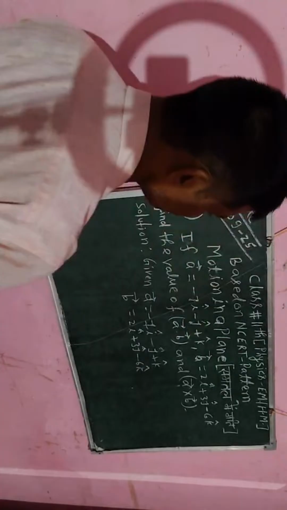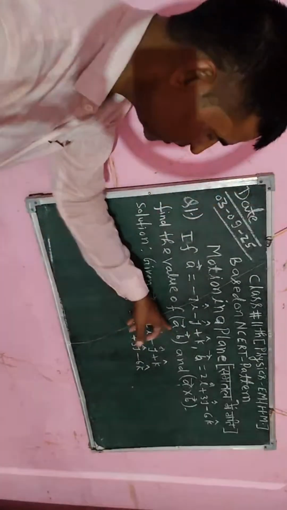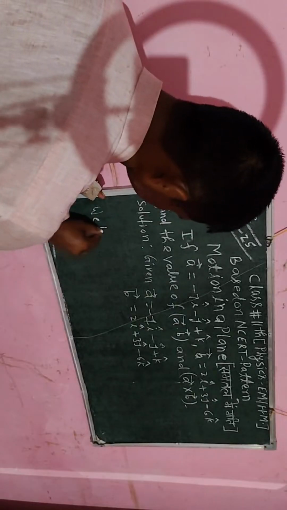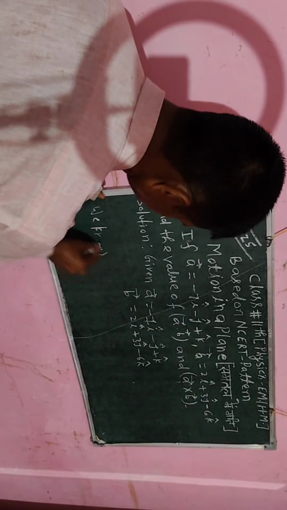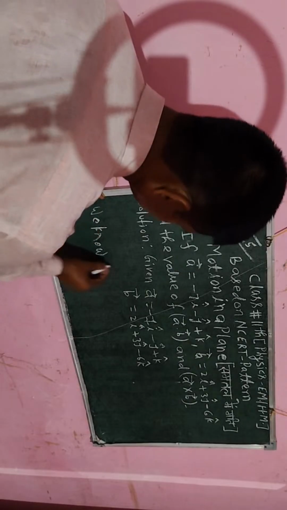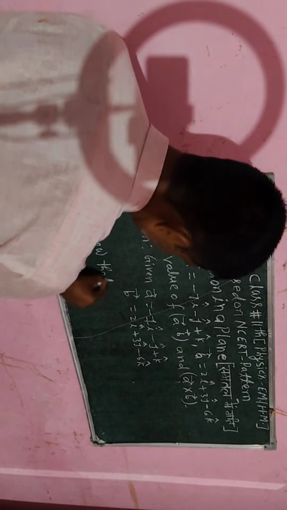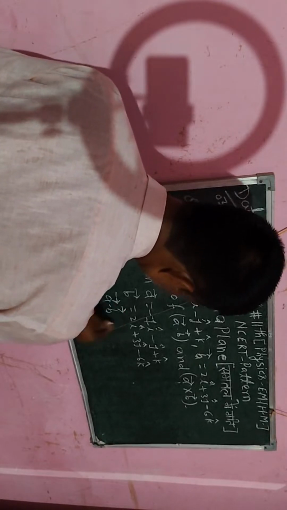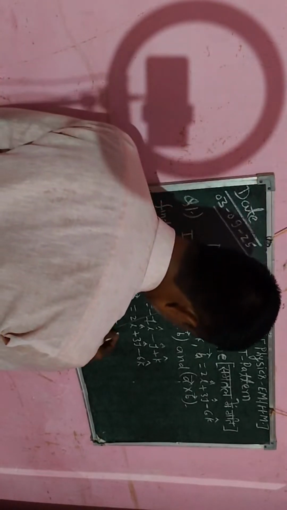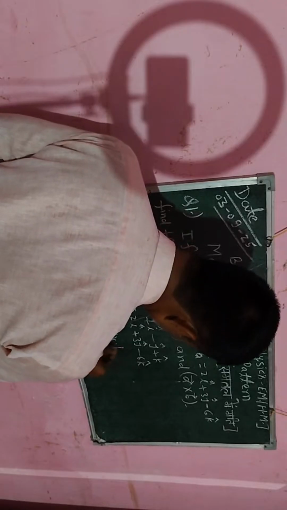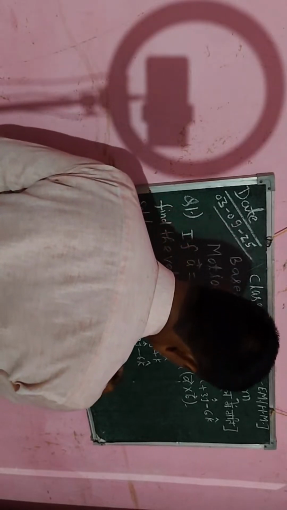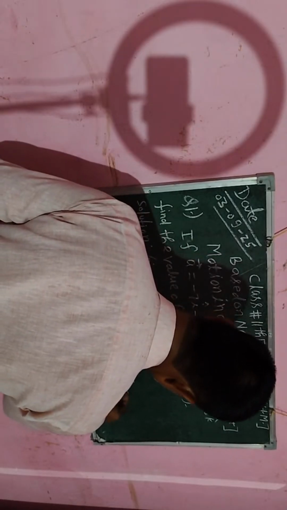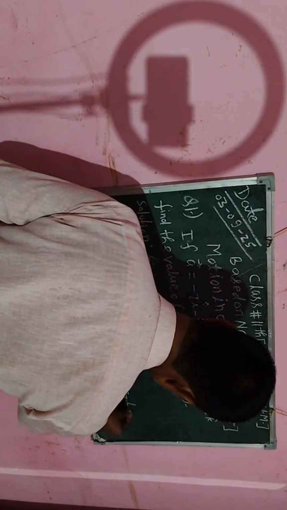These two vectors have been given. We have to find the value of a dot b. Here I will write, we know that vector a dot vector b is equal to ax into bx plus ay into by plus az into bz.